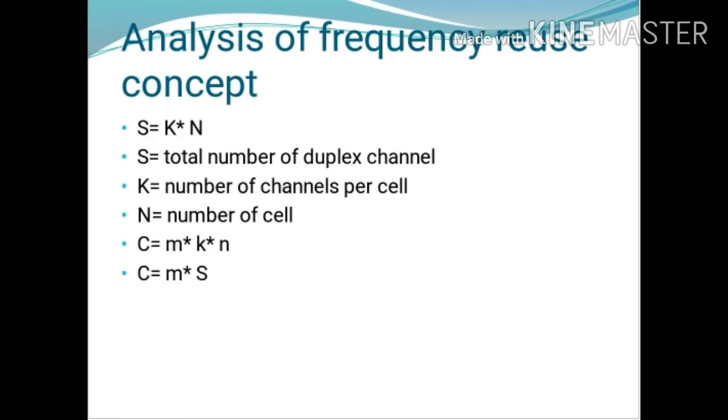Next is the analysis of frequency reuse concept. Consider a cellular system which consists of a total of duplex channels, represented as S. This total is divided into N number of cells, and the number of channels per cell is represented by K. Then the total number of radio channels is given by S equals K into N, where S is the total number of duplex channels, K is the number of channels per cell, and N is the number of cells. So S equals K into N.